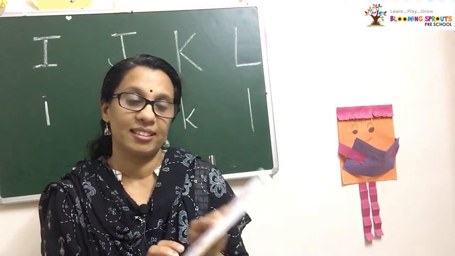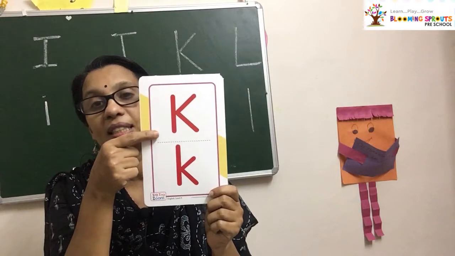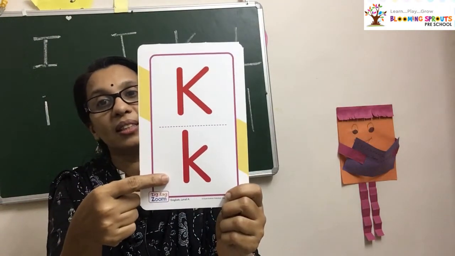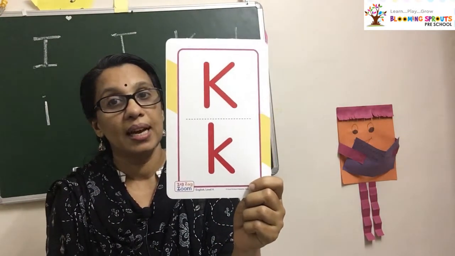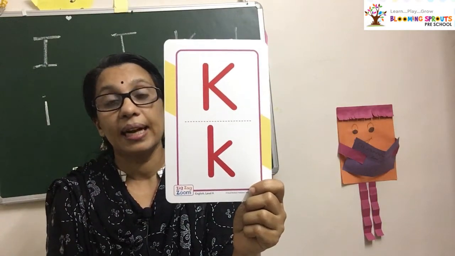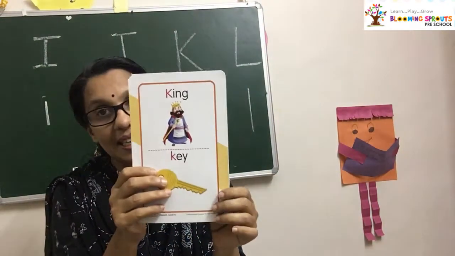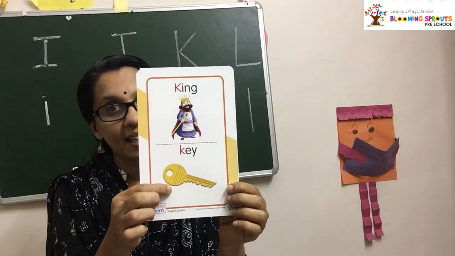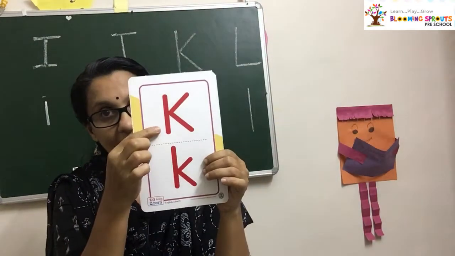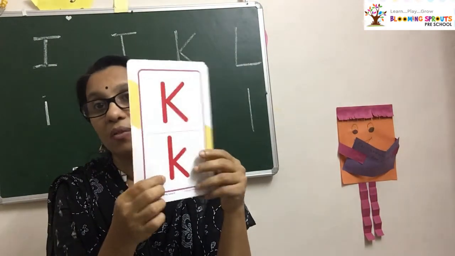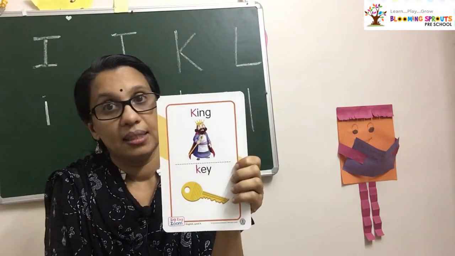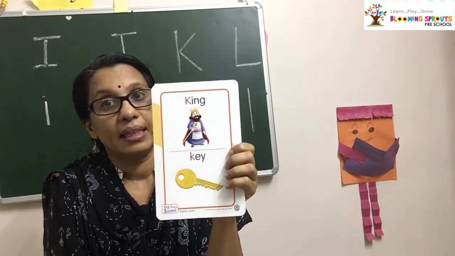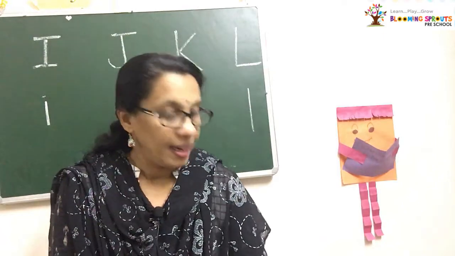Now what is the next letter? K. Capital letter K and small letter K. What is the sound? K. Kite. King. Key. Capital letter K and small letter K. What is the sound? K. King. K. Key.